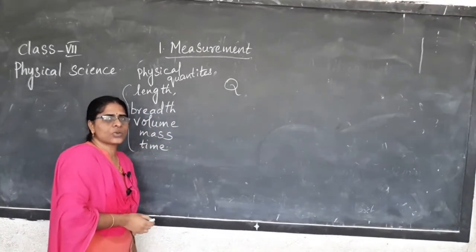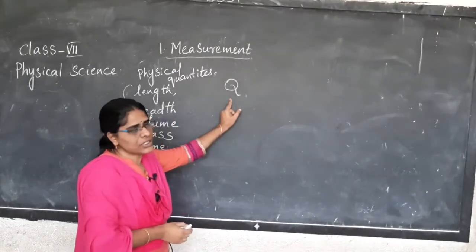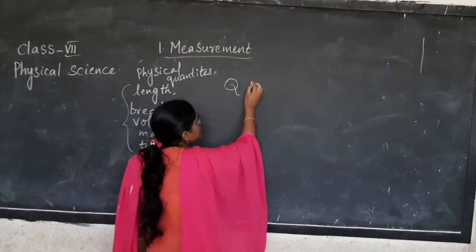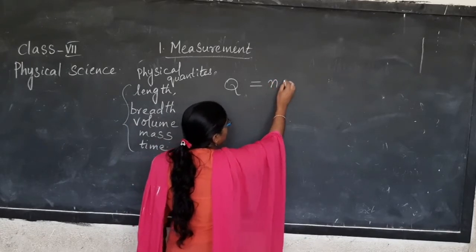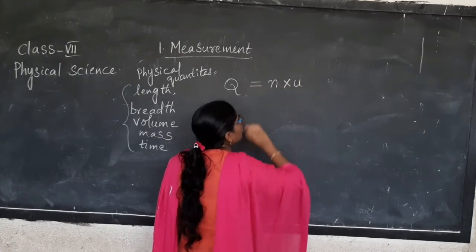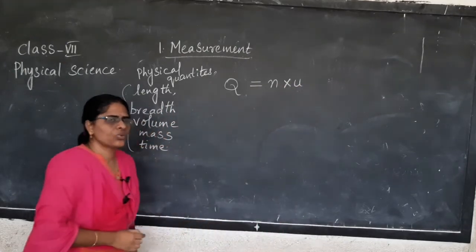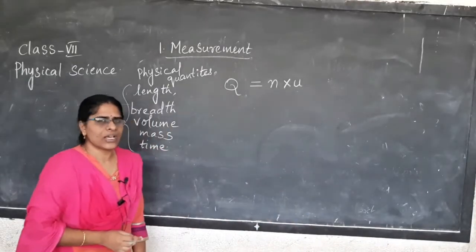Any physical quantity, we represent it with capital Q. Next, we write N into U. What is Q? What are you saying, madam? Q, N, U. You may be getting a doubt.